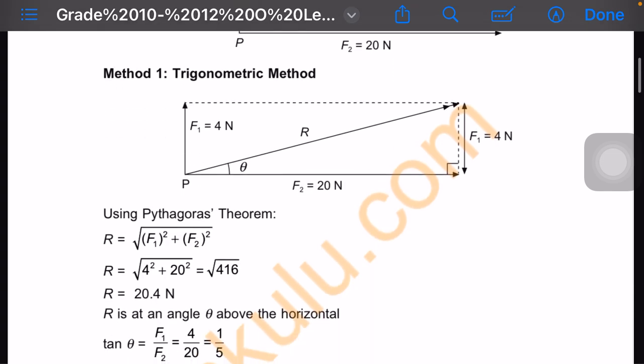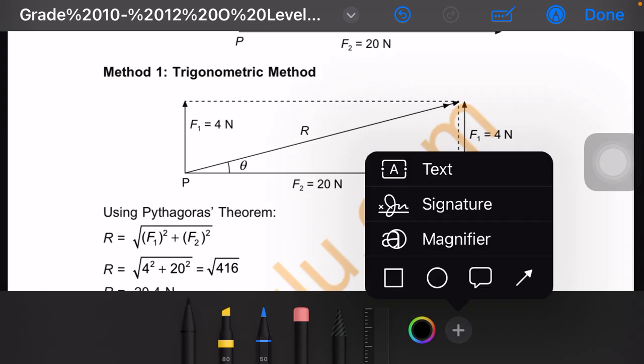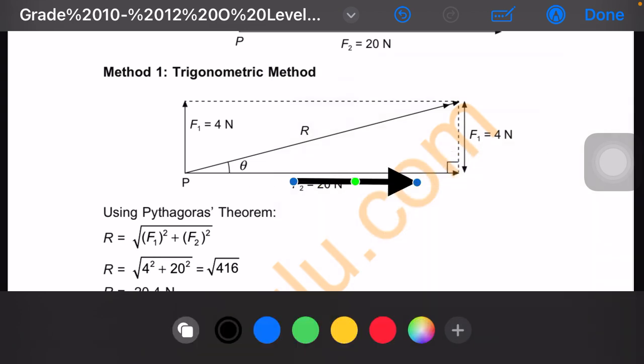Just use the formula, with a square root, but it's one and the same thing. F1 is the one going upwards and F2 is the one going horizontal. Then you just plug in and you'll find your answer, that's your resultant force.